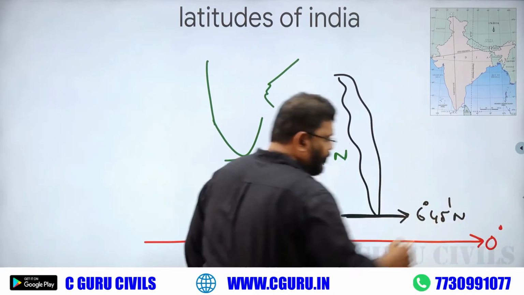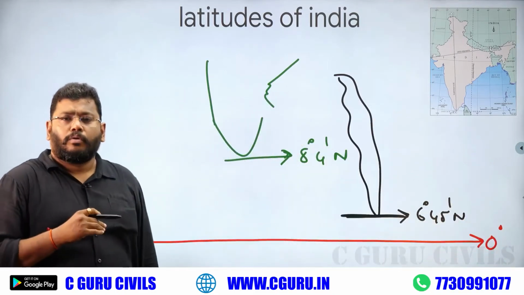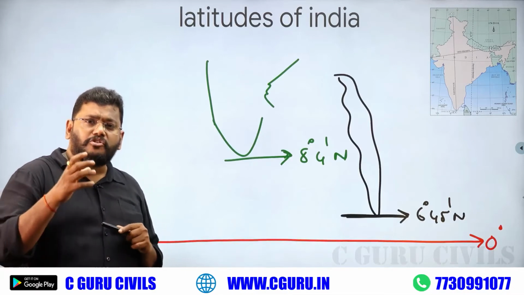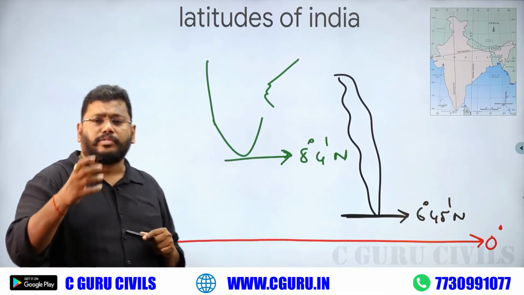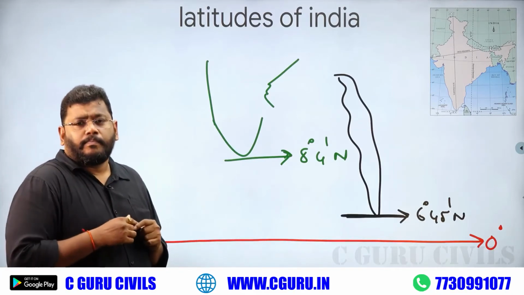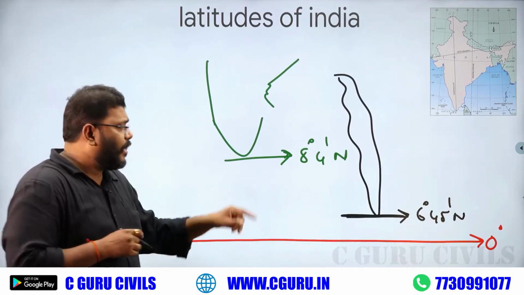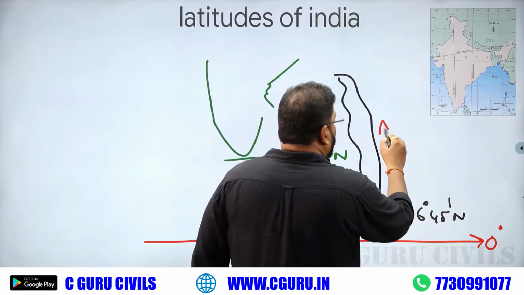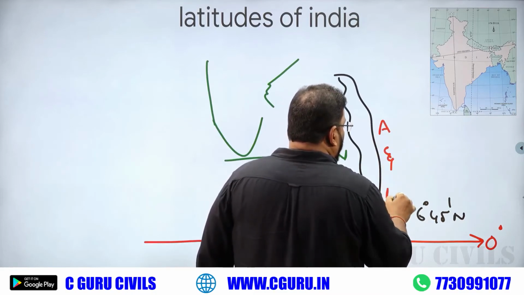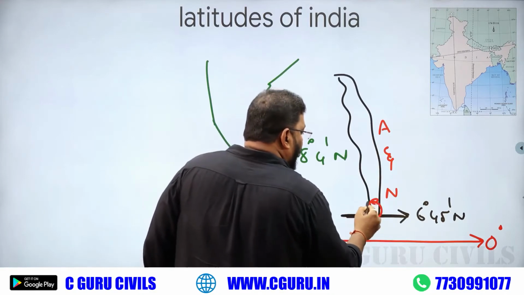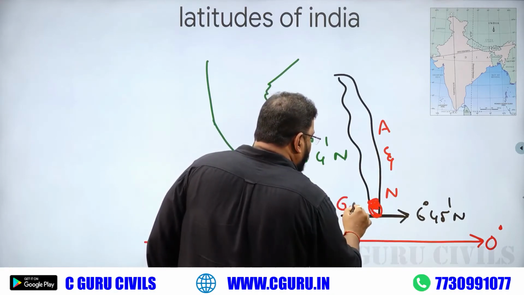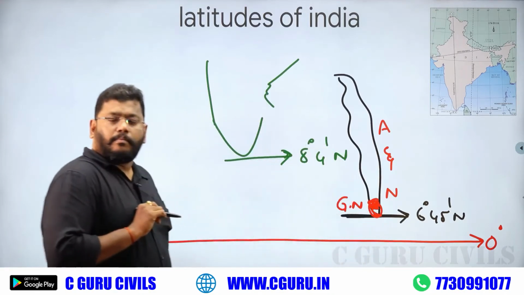Clear? So, there is a question. Which Indian area is very near to the equator? Definitely the Andaman Nicobar Island area, especially Great Nicobar Island.